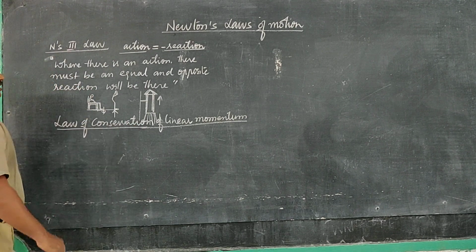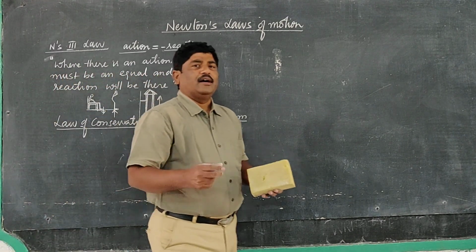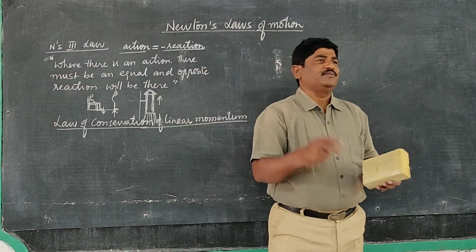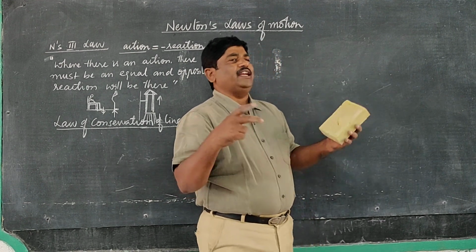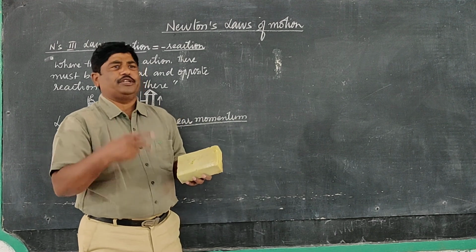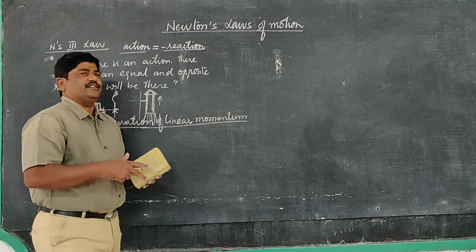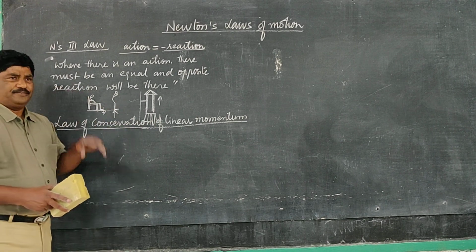For example, while playing carom board or billiards, or in the firing of a gun, or in an accident in road transportation, in all these cases the law of conservation of linear momentum must hold.